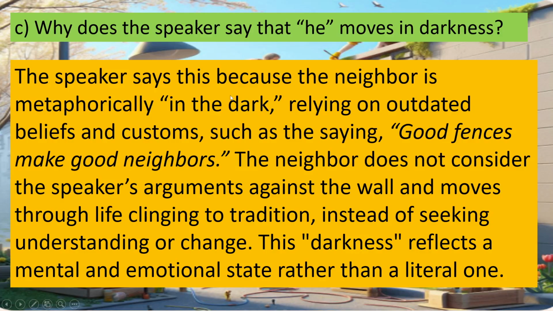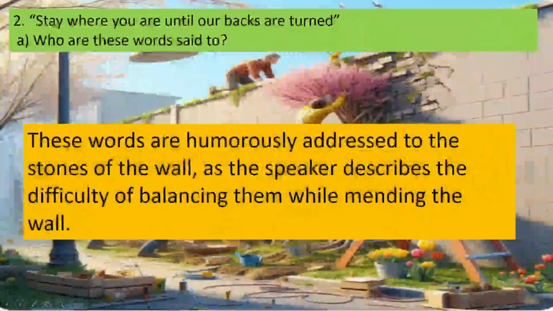C. Why does the speaker say that he moves in darkness? The speaker says this because the neighbor is metaphorically in the dark, relying on outdated beliefs and customs, such as saying, good fences make good neighbors. The neighbor does not consider the speaker's arguments against the wall and moves through life clinging to tradition instead of seeking understanding or change. This darkness reflects mental and emotional state rather than a literal one.